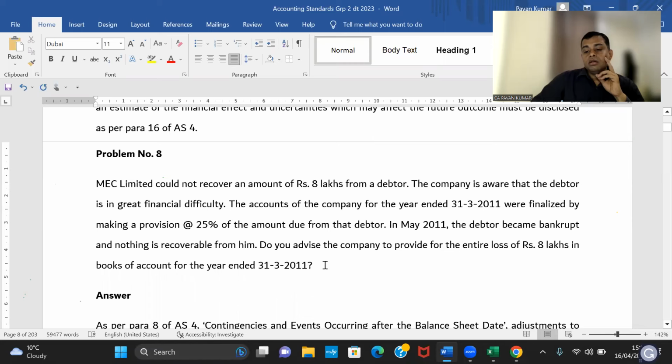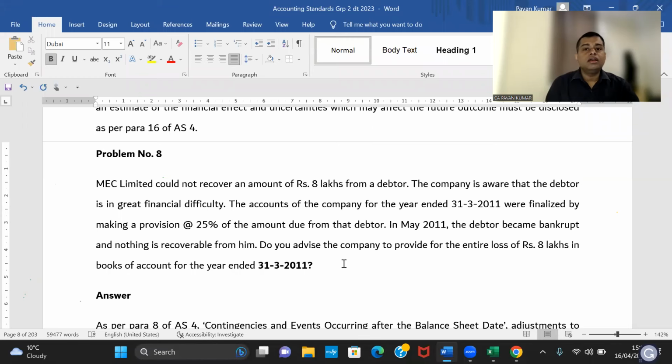What is the provision to be carried on 31/3/2011? Guys, tell me what is the provision required on 31/3/2011? This is a common question in ICAI exams. Debtor becoming bankrupt. Someone is saying provision 0. Hey, what is provision 0? 100% provision is required. Why 0?